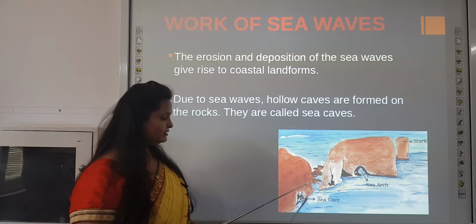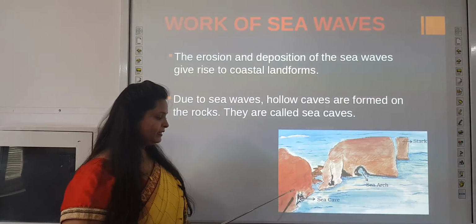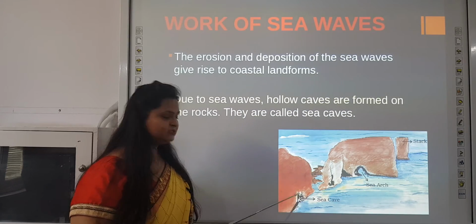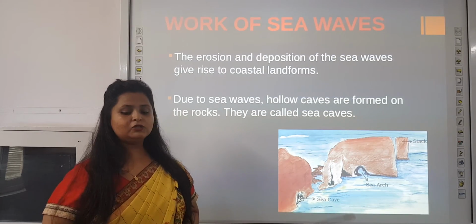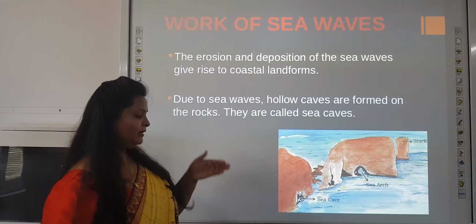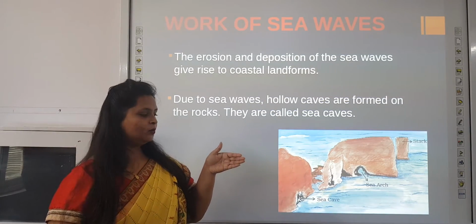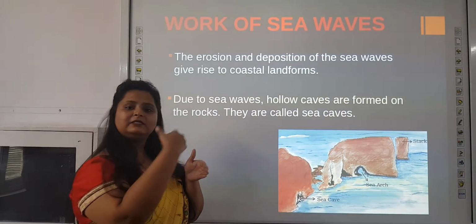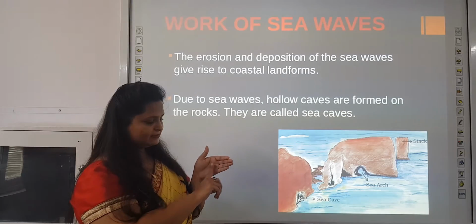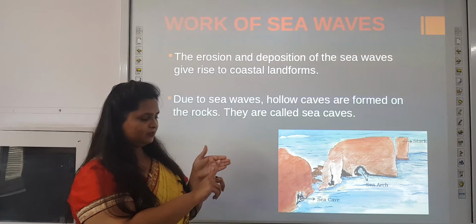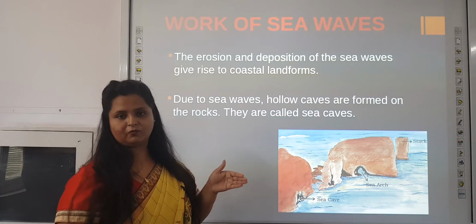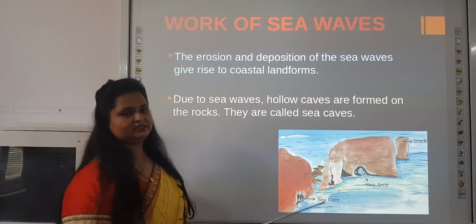When the water hits this part of the rock again and again, a part of the rock gets eroded away, so a cave-like structure is formed. Through it we can't see the other side of that rock, but such a crescent, hollow shape formed in the rock is known as a sea cave.